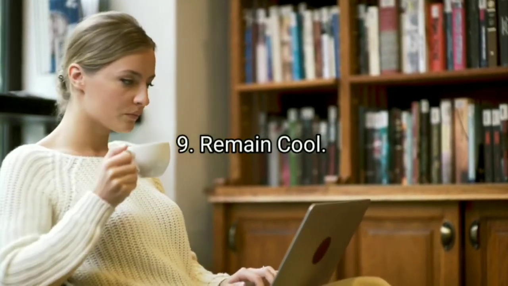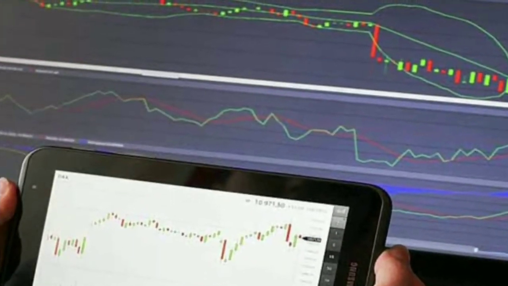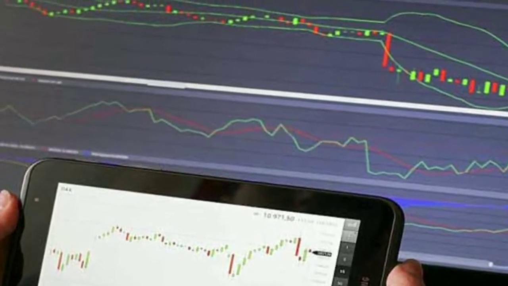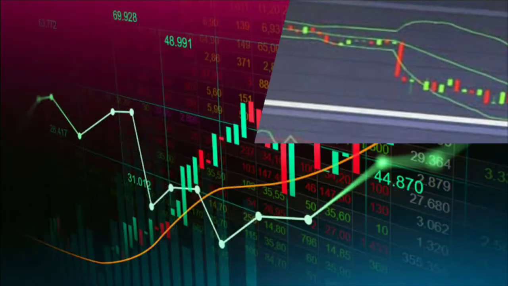9. Remain cool. There are times when the financial exchange tests your nerves. As an informal investor, you really want to figure out how to keep voracity, trust, and dread under control. Choices ought to be administered by rationale and not feeling.